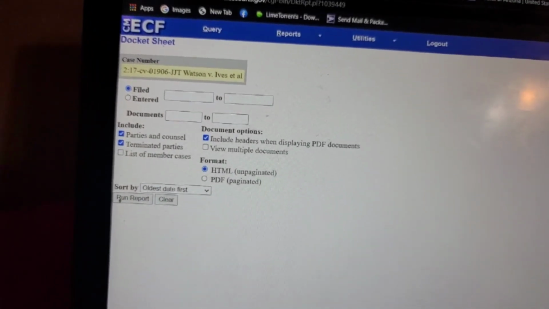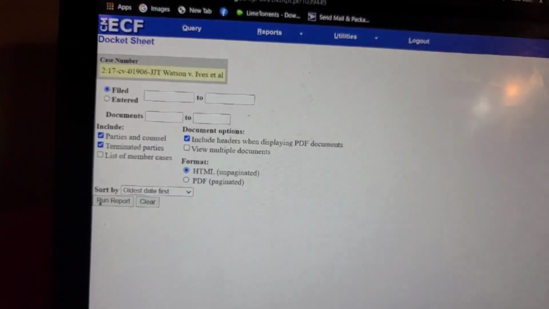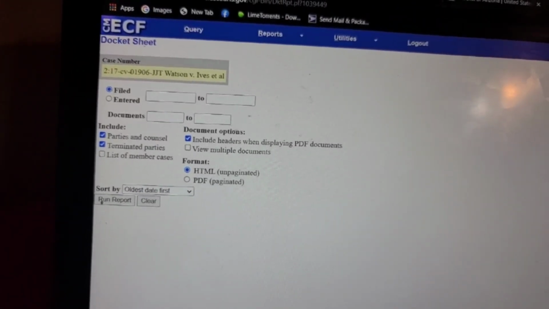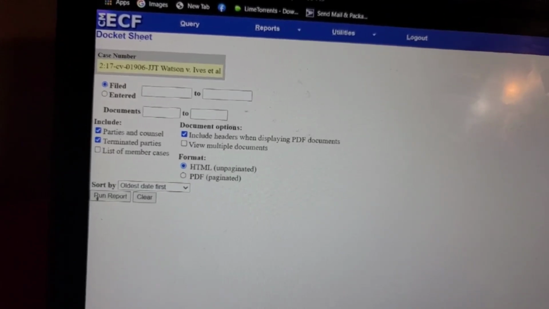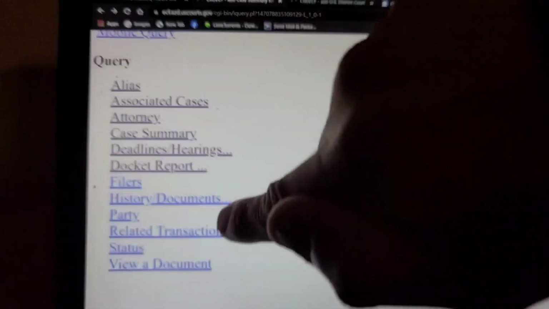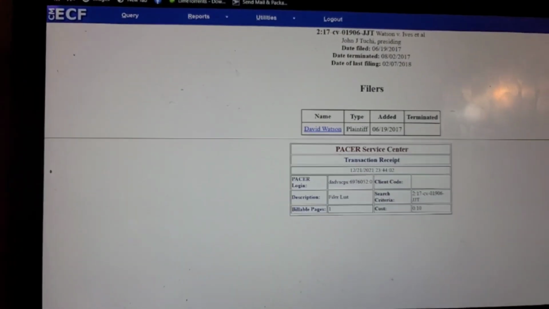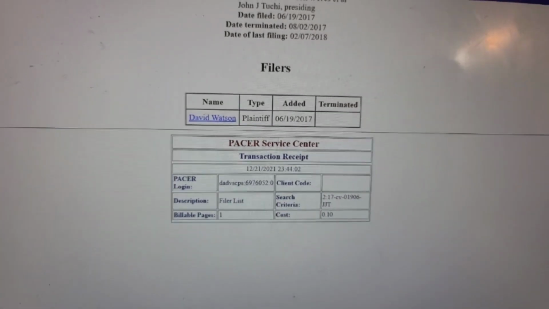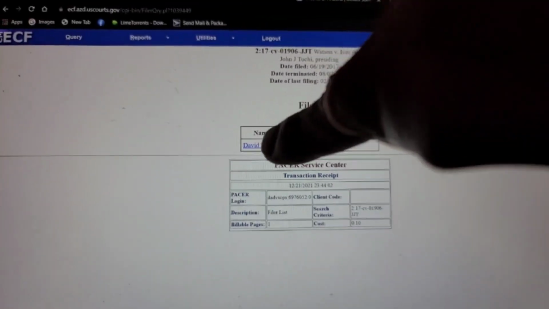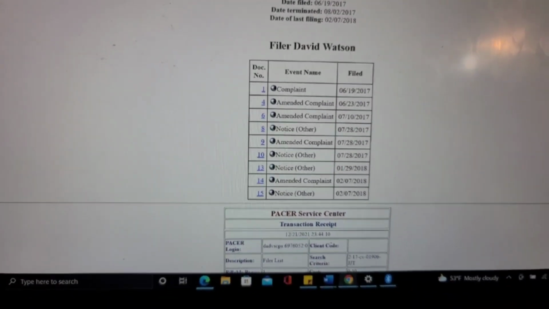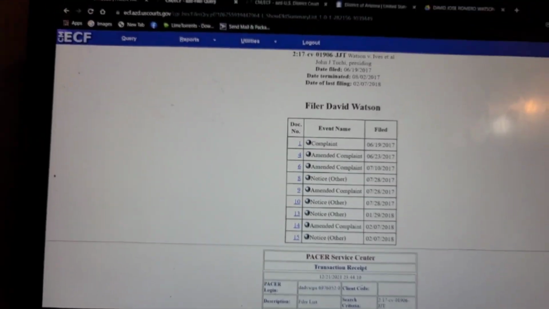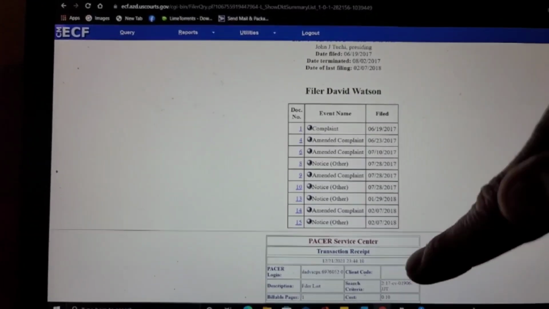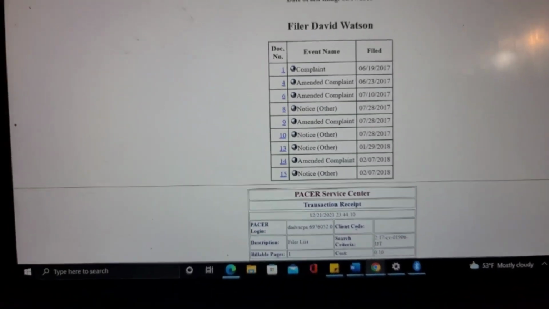It's called a docket report. Okay, so filed insured documents. I really don't know what I'm doing here, but I will come back and check this out later. Filers. Okay, so David Watson, plaintiff. It shows an option to click it, so I'm just going to click it. There you go. Here are all these documents, and that cost me 10 cents too. So filer David Watson.